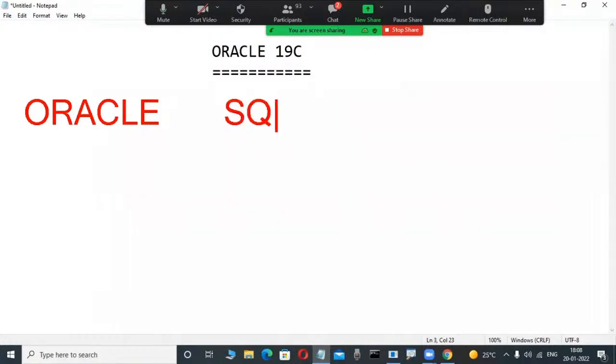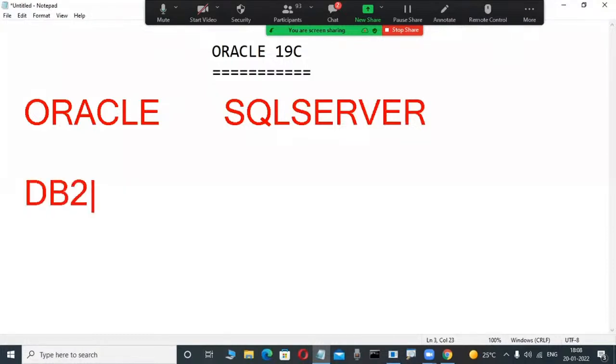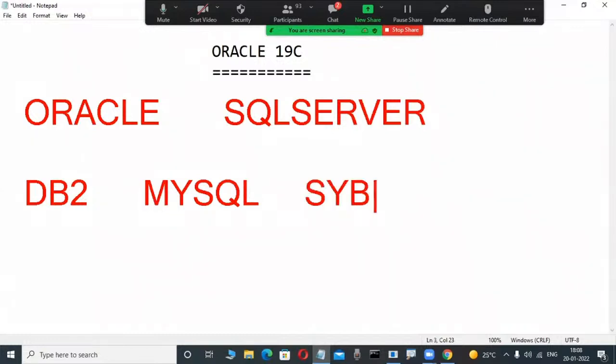SQL Server is a database product from Microsoft. DB2 is a database product from IBM. MySQL is an open source database product, but nowadays Oracle Corporation has purchased it. Sybase is a database product from Ingres Corporation.